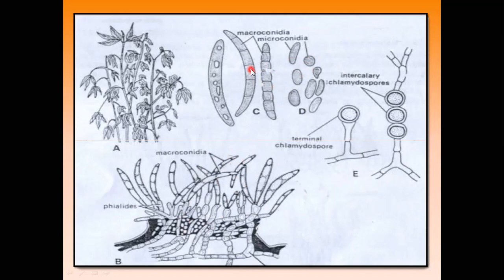Secondary spread of the disease mainly takes place through the macroconidia and microconidia, spread through various agencies. For example, the conidia are disseminated through soil, irrigation water, or the feet of animals, because the conidia generally attach or stick to the feet of animals.